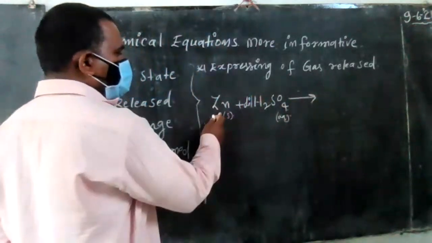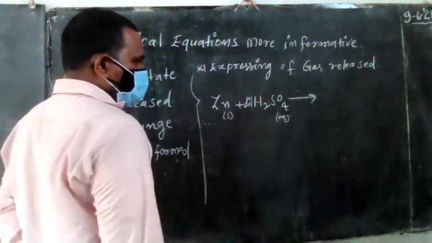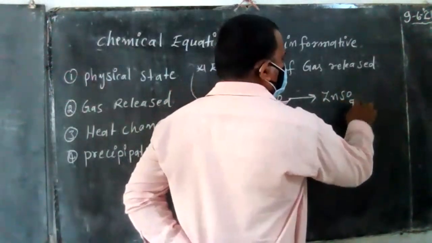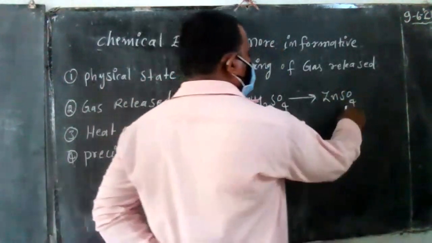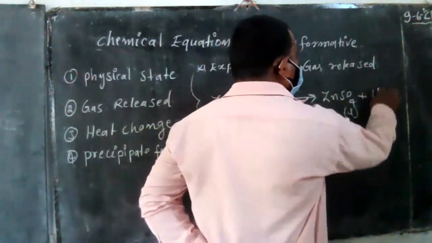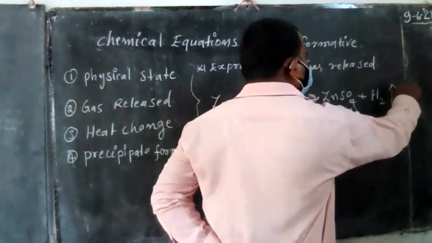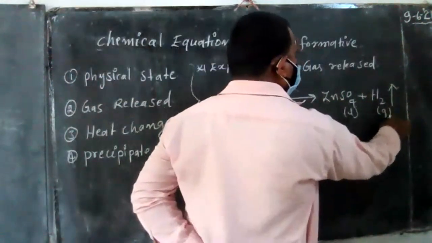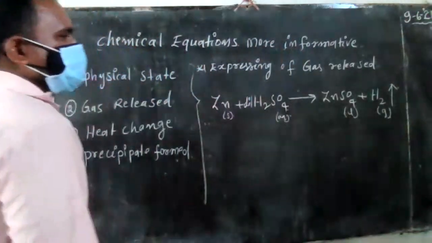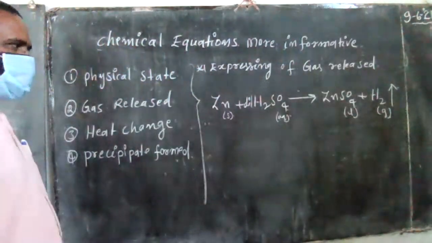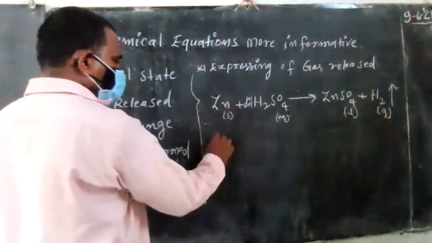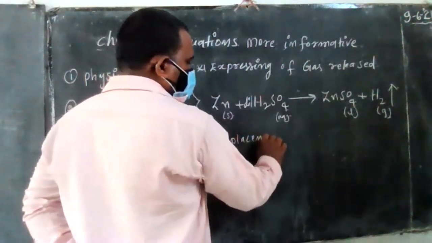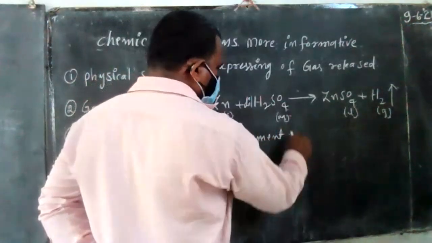So whenever the zinc metal reacts with the acid, it forms zinc sulfate, which is in liquid state. Another one, the hydrogen gas is liberated. Gas liberated means an upward arrow is used. So this is the best example for a displacement reaction.